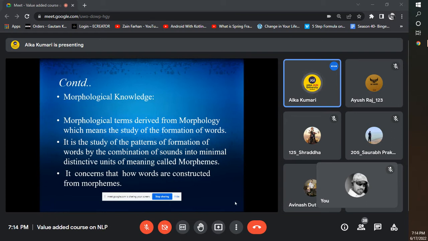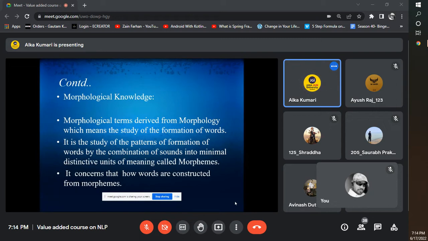Suppose I give one example of morphological knowledge. We have a word, and if we break that word into small parts, it will create other words. I'm giving one example: handsome. This is a word, handsome. If I break this word, it will create other words, and those words have some kind of meaning. What does handsome mean? We have the word handsome, and when I break it, it will create other words: hand plus some. In that situation, hand has one kind of meaning and some has a different kind of meaning. So this is part of morphological knowledge.